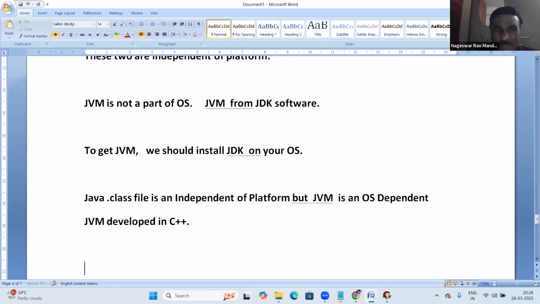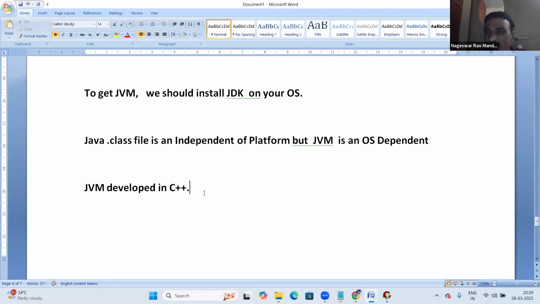So when you run a Java program, behind the Java program the JVM is working, and behind the JVM a C++ program is running.